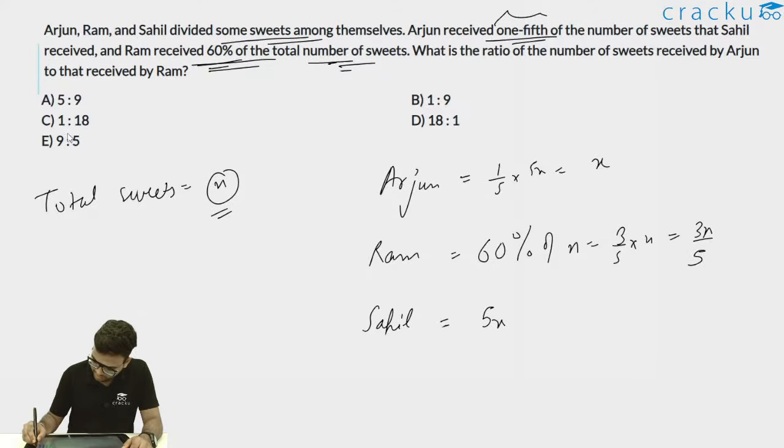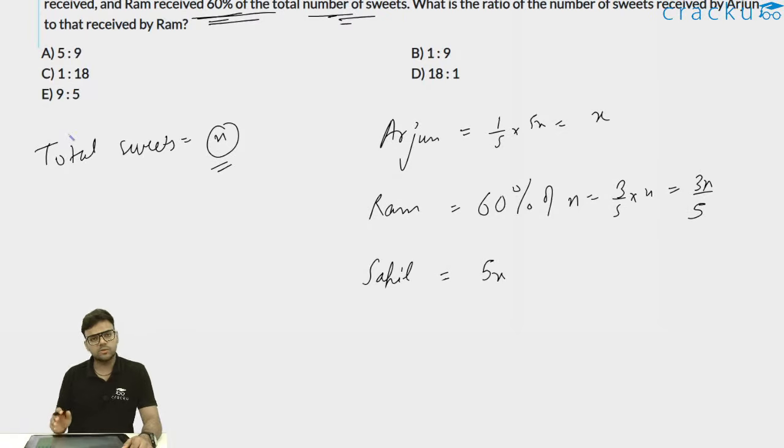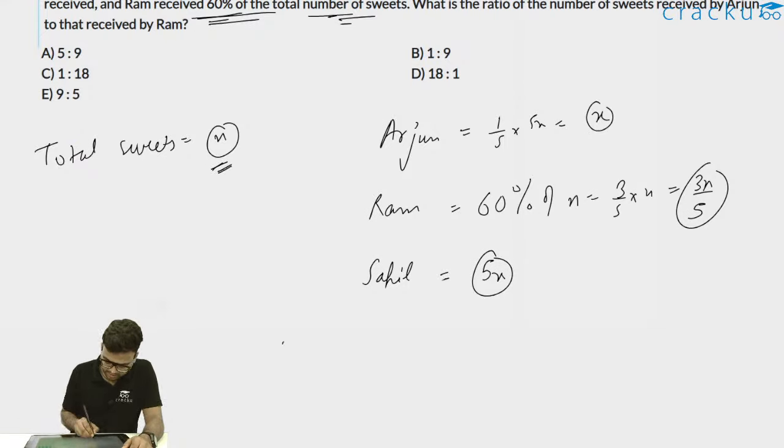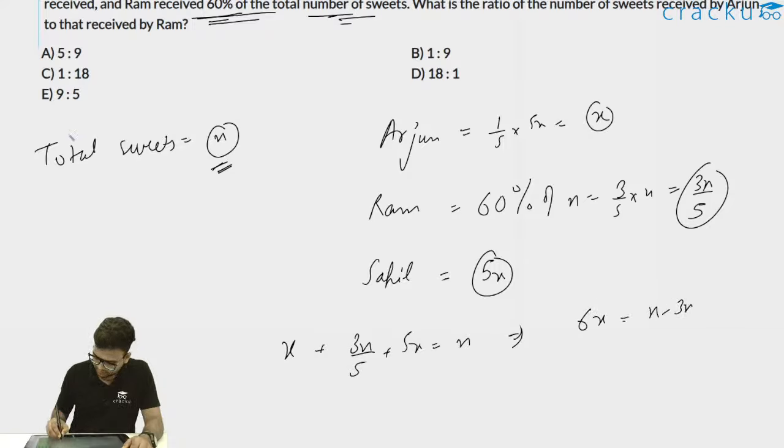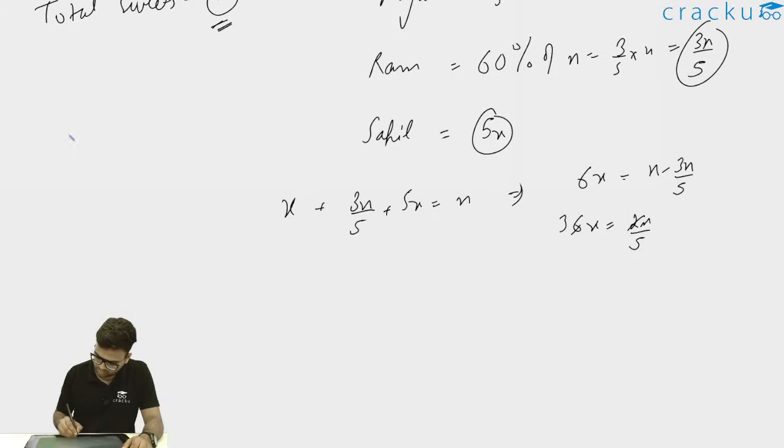Now, what I can do, basically I know all of the sweets are divided among Arjun, Ram and Sahil. So x plus 3n by 5 plus 5x should be equal to n. This should be equal to the total number of sweets. So I can write x plus 3n by 5 plus 5x is equal to n, or 6x is equal to n minus 3n by 5, or 6x is equal to 2n by 5. And thus I can write x is equal to n by 15.